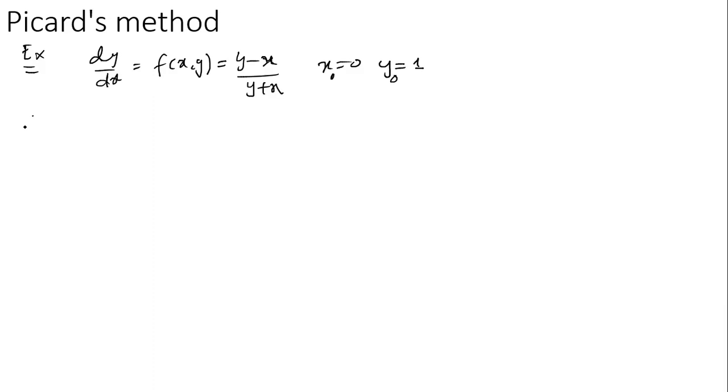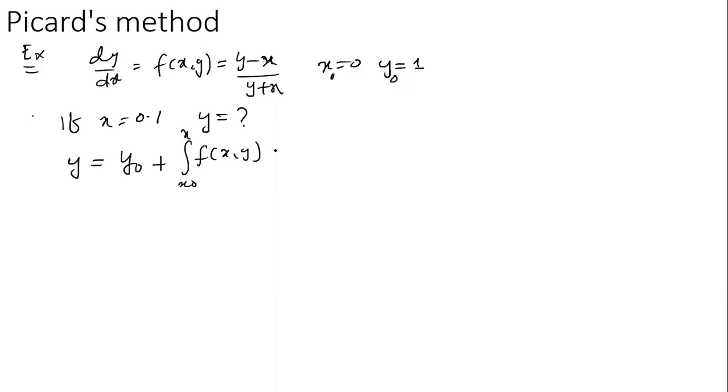So for x is equal to 0.1, what is the value of y? We need to find this value. Then how to solve this one? Already y1 is calculated according to the formula. That is, we have to calculate y is equal to y0 plus the integration from x0 to x of the function of x comma y dx.